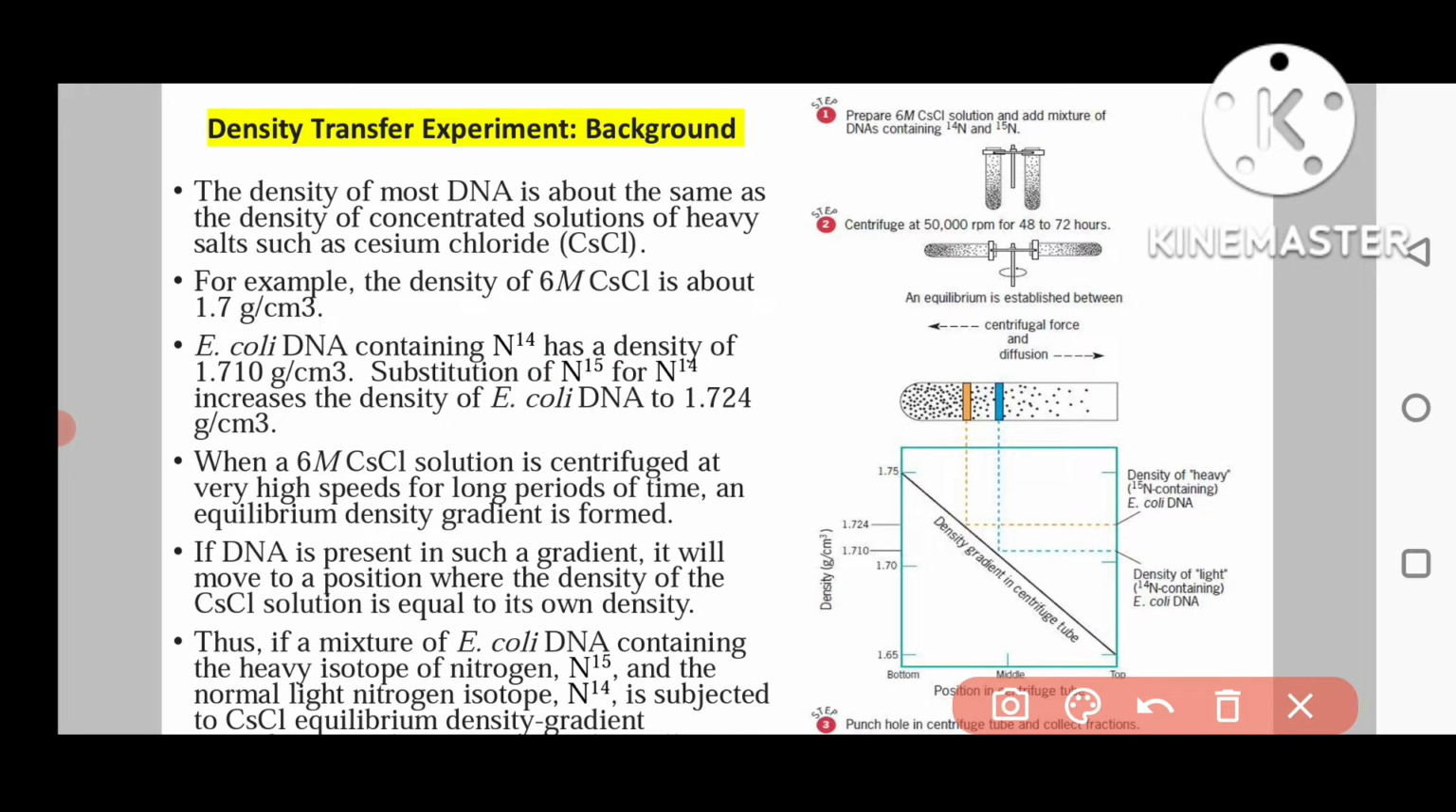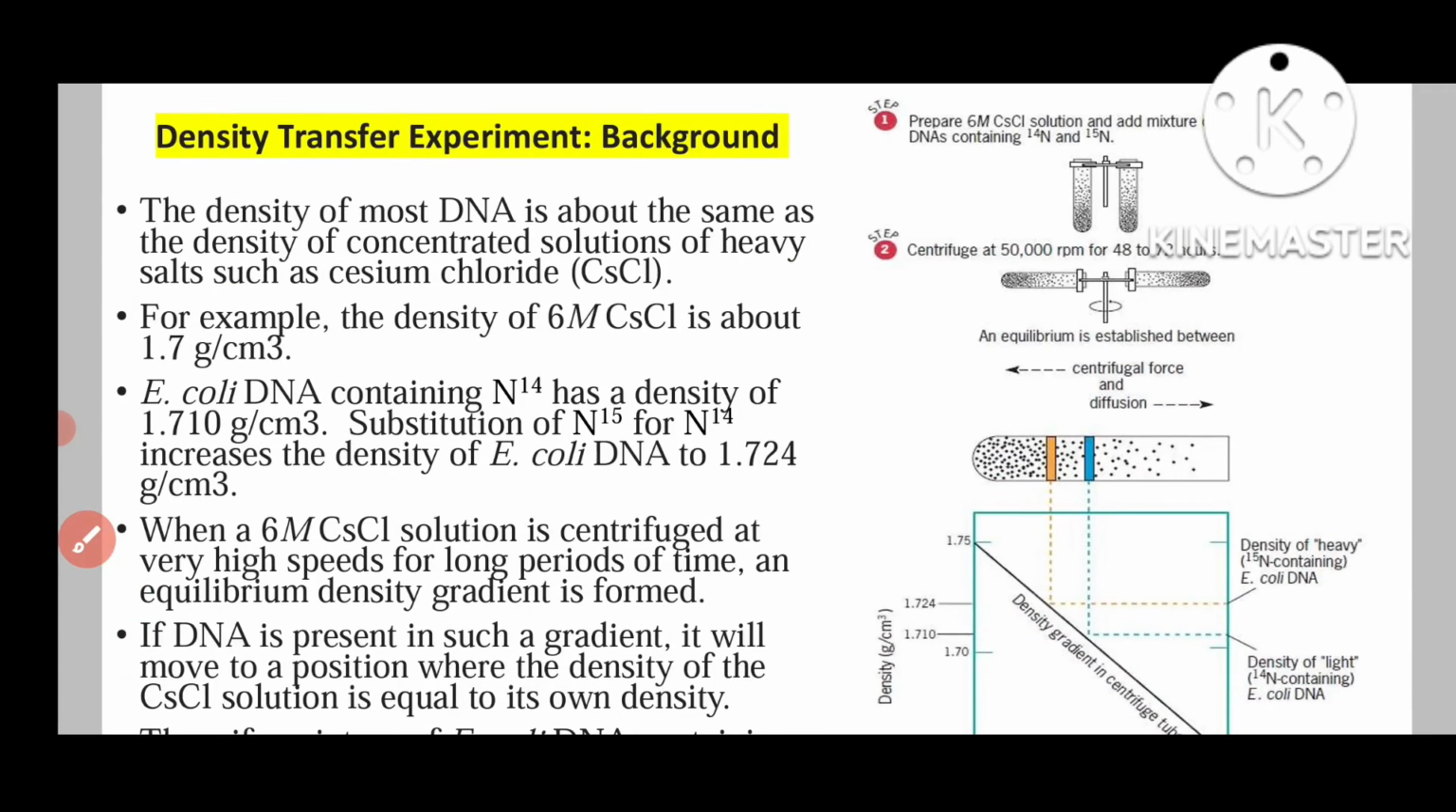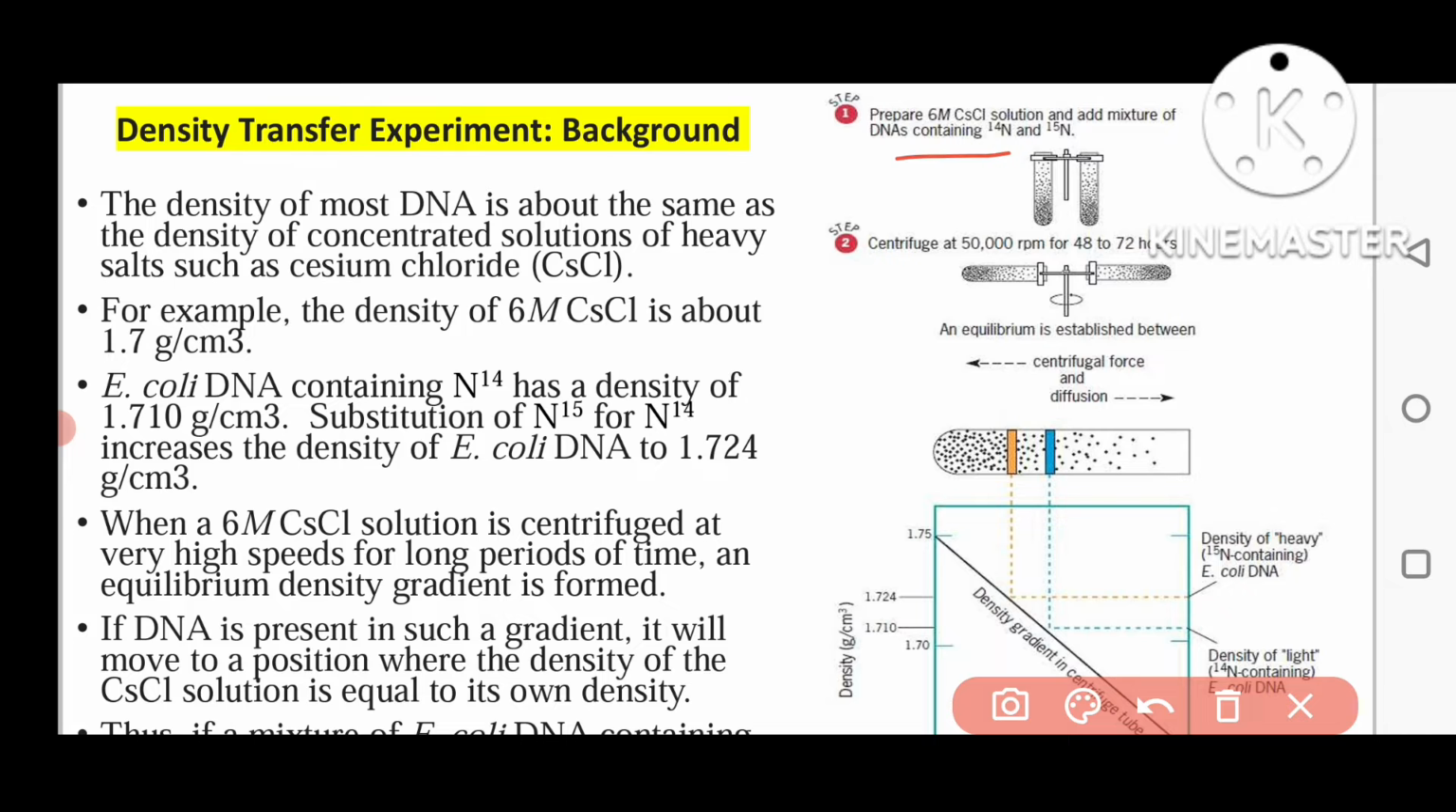So when a 6 molar CsCl solution is centrifuged at very high speed for a long period of time, an equilibrium density gradient is formed. If you see the image here, we have prepared the 6 molar solution and added a mixture of DNA, meaning the DNA containing nitrogen 14 as well as nitrogen 15, and we will centrifuge it at a very high rate.